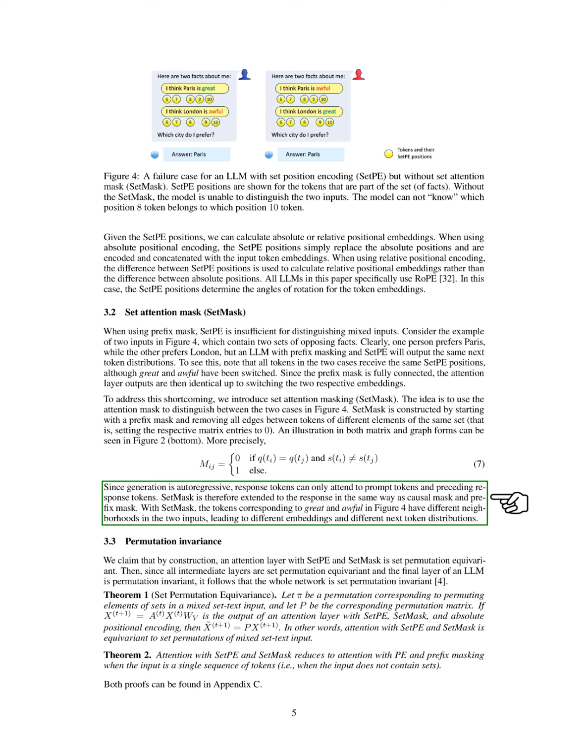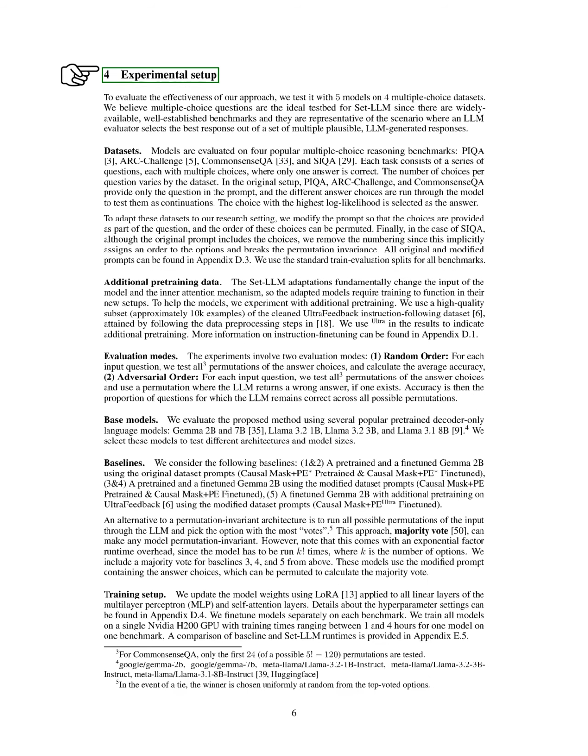We assert that an attention layer using Set-PE and Set-Mask is set-permutation-equivariant. Given that all intermediate layers are set-permutation-equivariant and the final layer of an LLM is permutation-invariant, we conclude that the entire network is set-permutation-invariant. To clarify, we note that Set-PE positions remain unchanged before and after applying a set permutation to the input. This is because all token sequences stay within the same set after permutation, and sequences within a set are numbered consecutively from the same starting point.